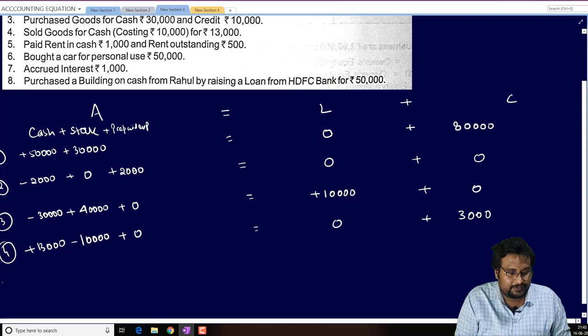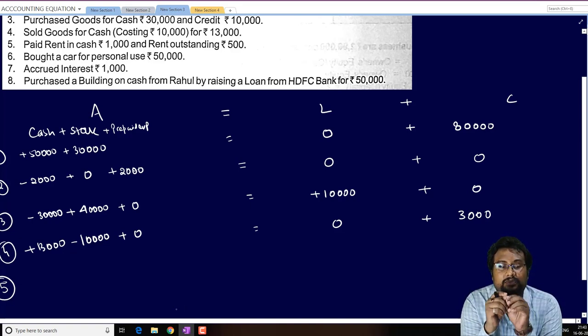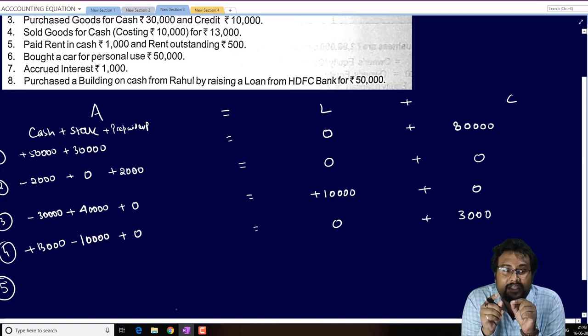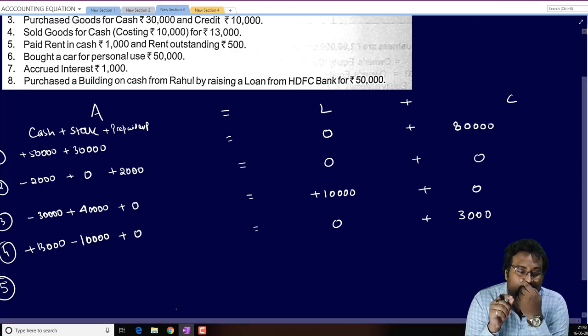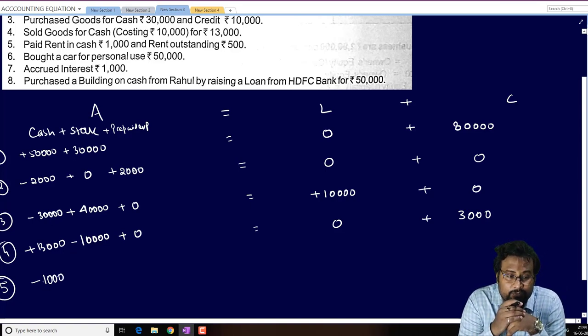Now the fifth one. Paid rent in cash 1,000 and rent outstanding 500. Here you see, you paid the rent in cash 1,000. The first thing that is going to decrease is our cash, by 1,000 rupees.